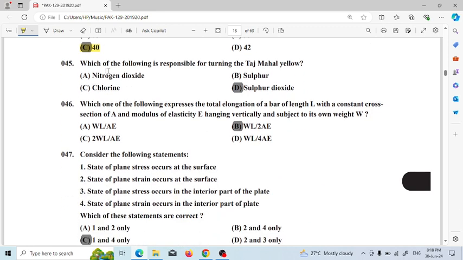Next, which of the following is responsible for turning the Taj Mahal yellow? So which chemical is responsible for turning the Taj Mahal yellow? The Taj Mahal is becoming yellow due to sulfur dioxide.